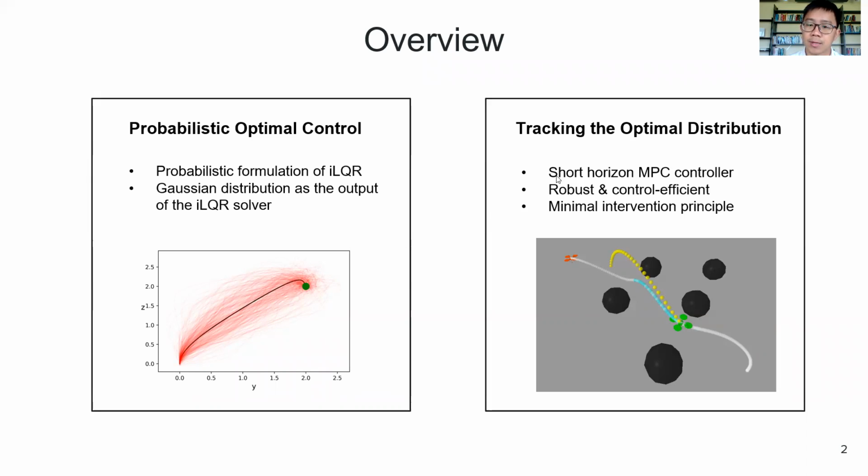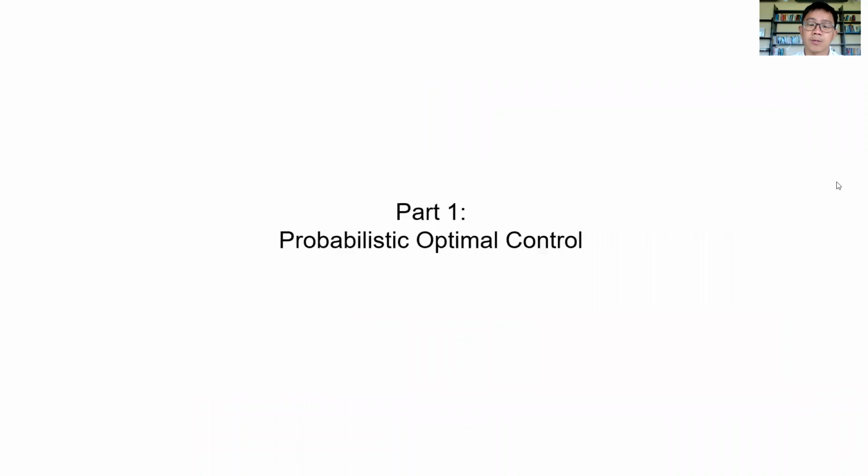We propose to use a short horizon MPC controller to do that. And we show that by tracking the distribution, the controller is more robust and requires less control effort, especially when encountering disturbance. This is based on minimal intervention principle. So let's move to our first part, the probabilistic optimal control.